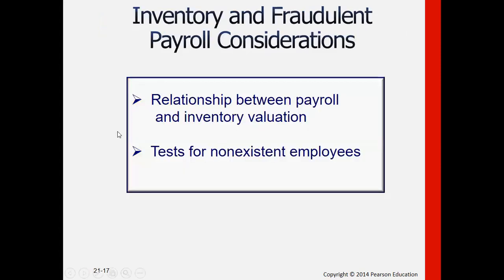Then inventory and fraudulent payroll transactions. It's really possible that fraud can occur in the company because it's possible that there would be fictitious or non-existent employees that will be part of the payroll.